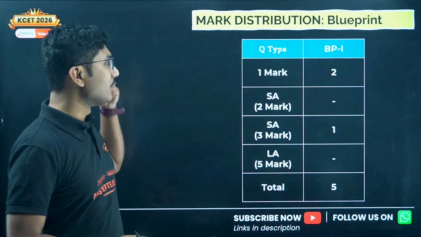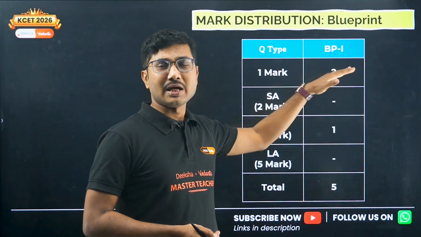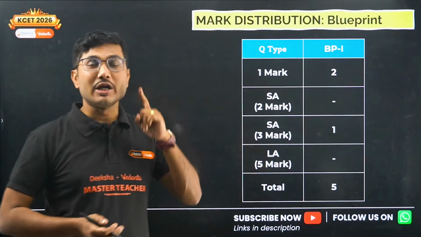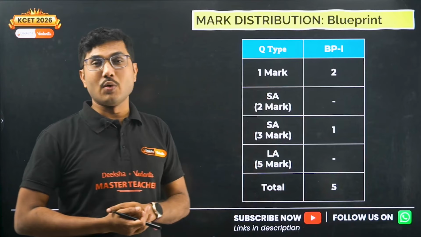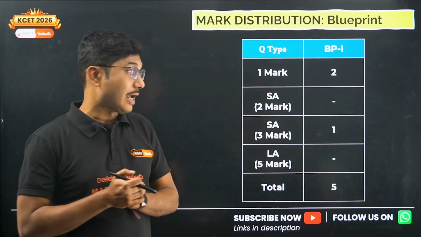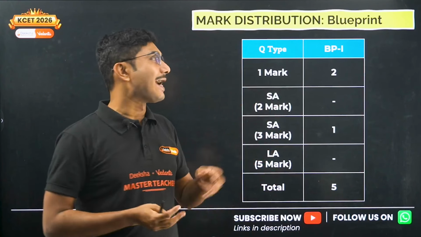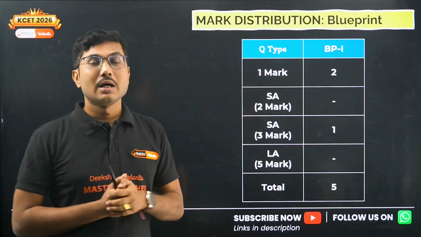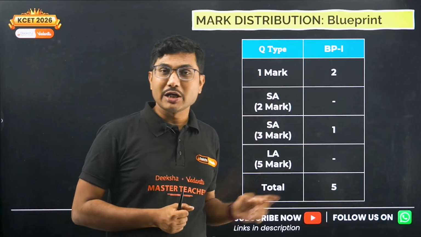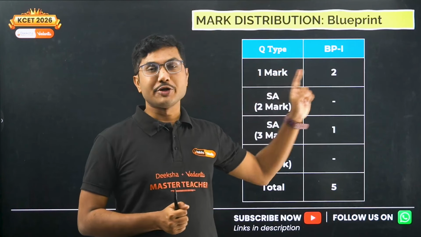So let's look at the blueprint of this chapter. Here we have 2 one-marker questions coming from this chapter, not 1. For all the chapters I have discussed so far, only 1 question was coming from the 1 mark section, but from this chapter 2 questions are coming as 1 mark questions. From the blueprint, the model question paper and previous year question papers, after studying everything we realized 1 MCQ will come from this chapter and 1 fill in the blank. So not 2 MCQs, okay?